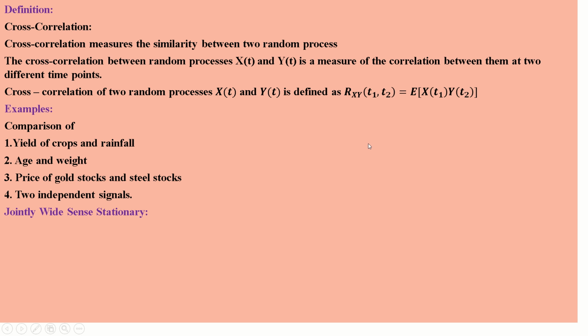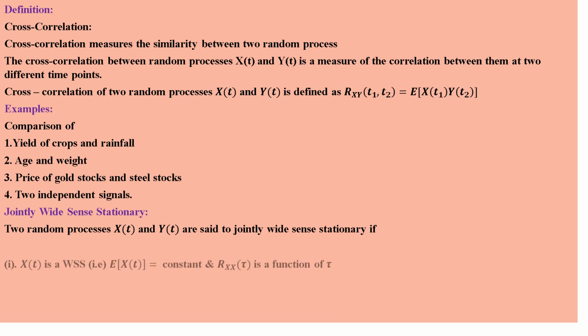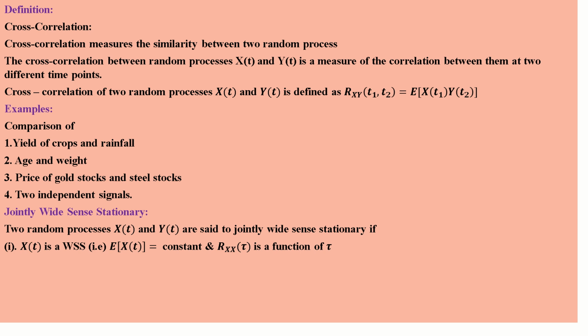Next, jointly wide sense stationary. Two random processes x(t) and y(t) are said to be jointly wide sense stationary if x(t) is wide sense stationary, that is, the expected value of x(t), the mean, is a constant and R_x(tau) is a function of tau.